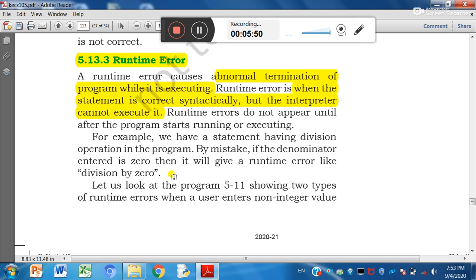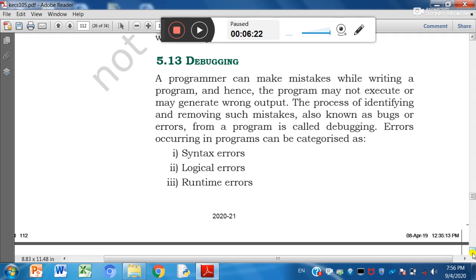For example, division by 0, right? So division by 0, if we divide any number with 0, syntactically it is correct, but any number divided by 0 will be infinite value. So output will be infinite value, which is not representable. So it will abnormally terminate the program, right?